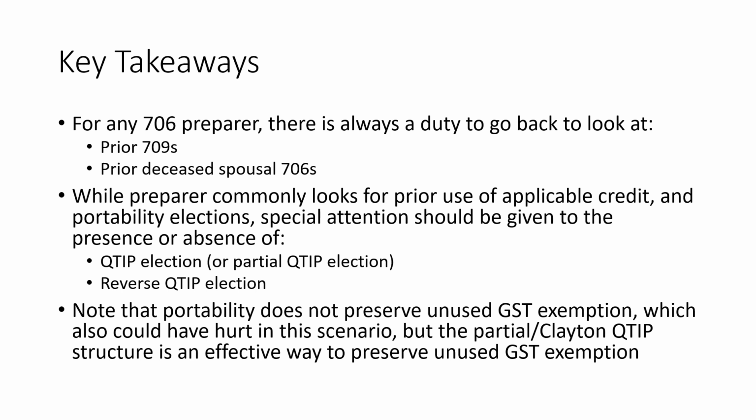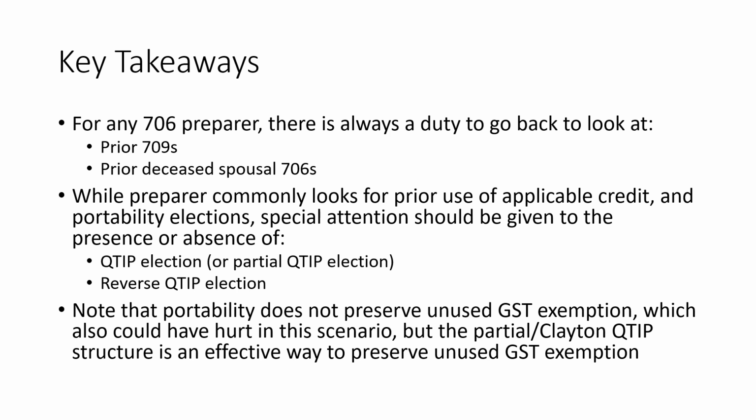Now, while a preparer will commonly look to prior use of applicable credit and estate tax exclusion, along with portability elections that might relate to the same, there is a special need for attention for the presence or absence of a QTIP election and or a reverse QTIP election, and that's really what was shown in this private letter ruling. If you're preparing the 706 for the estate of a widow, check for that reverse QTIP election and make sure that if it's not there, if it hasn't been made, that you allocate GST exemption to the assets of the marital trust.